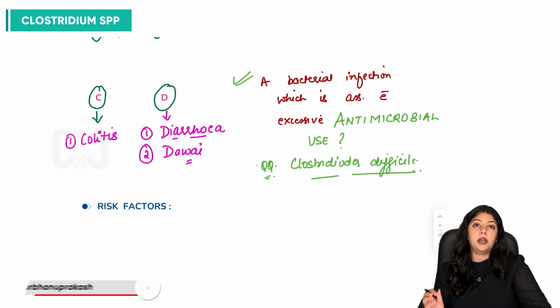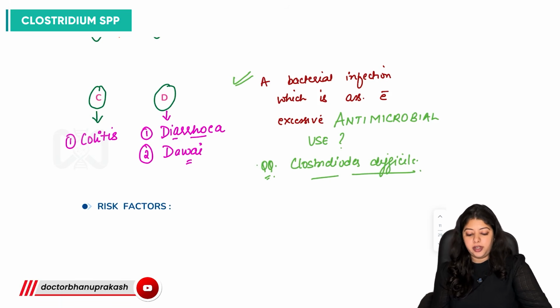This is a very upcoming question, a case-based scenario which gets asked.